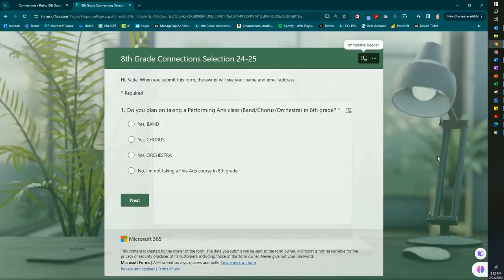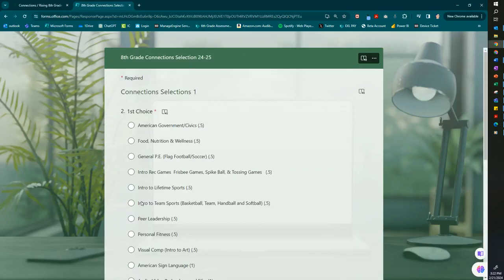If you plan on taking and continuing your band, chorus, or orchestra, this is where you are going to select that. So if you're already in band, you still want to do band, you're going to click Yes, Band, and so on for chorus and orchestra. If you are not planning on taking a fine arts course in 8th grade, you're going to select No. Okay? So whichever of these apply to you, you're going to go ahead and select it and then hit Next.